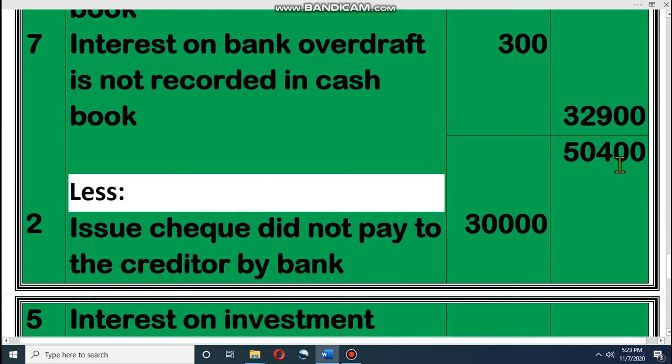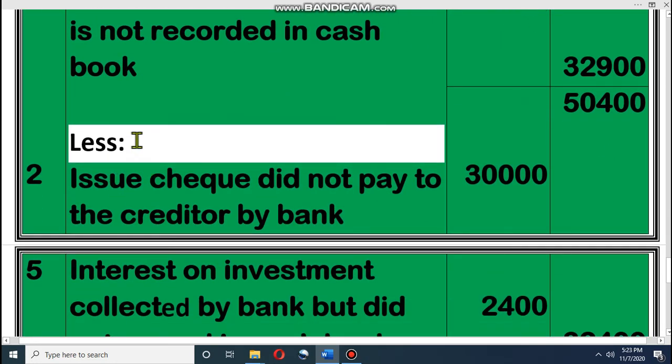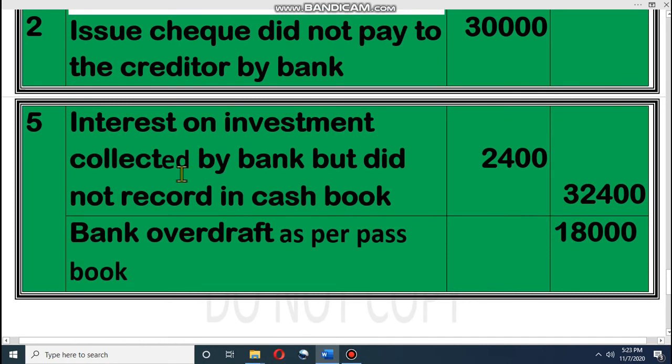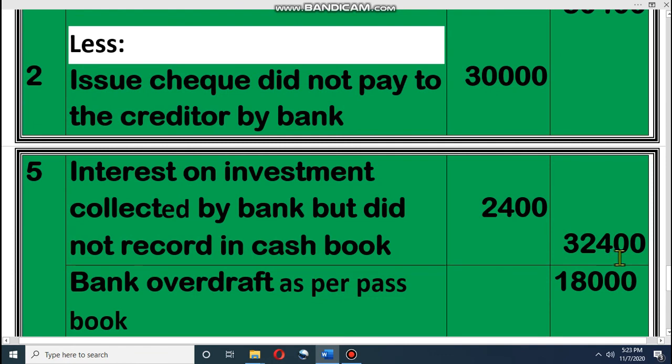Total debited 50,400. Now less: which items will be subtracted? That means credited by bank, credited by any party. Look at this: issued cheque not yet paid to the creditors by the bank. That means I have issued a cheque. If I issue a cheque, that means I have credited it in my cash book. So that will be subtracted. If any party makes a credit, it will be subtracted. Then the next one, interest on investment collected by bank. That means this is not an expense. This is our income. So the bank made a credit for that, so we have to subtract it. So the total subtraction item is 32,400.